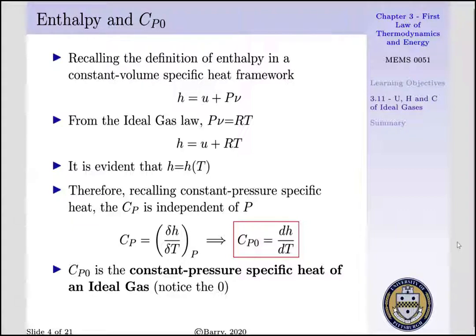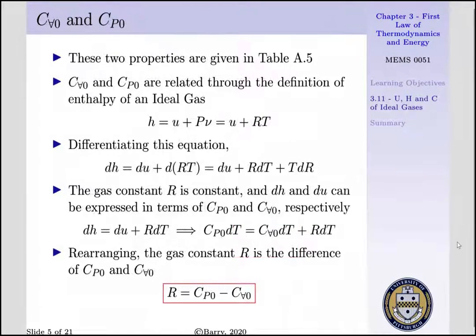Recall that our constant pressure specific heat is our change of enthalpy per our change of temperature, and it was independent of pressure, also the path we took. Therefore, we define C p naught as dH dT, which is our constant pressure specific heat of an ideal gas. Now, our constant volume and constant pressure specific heats are given in table A5.